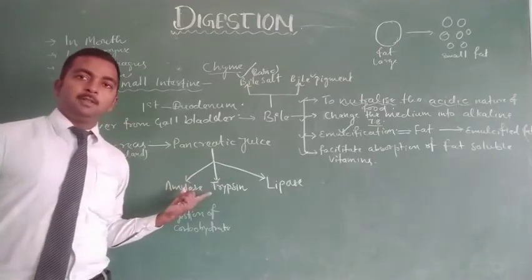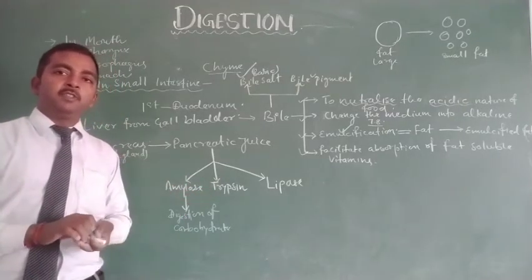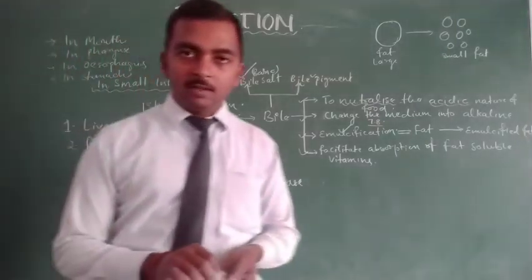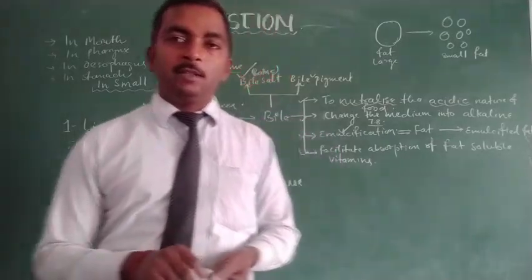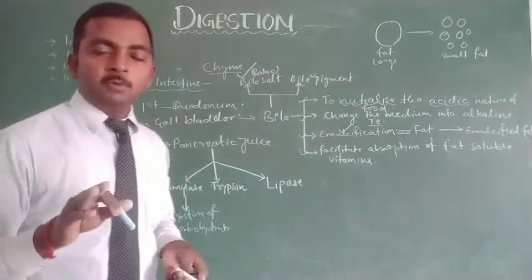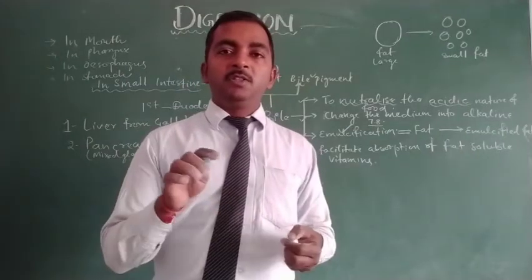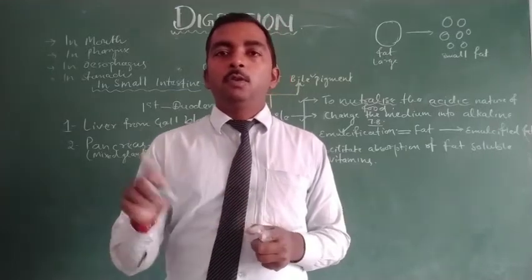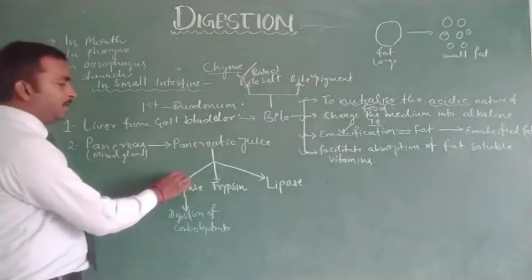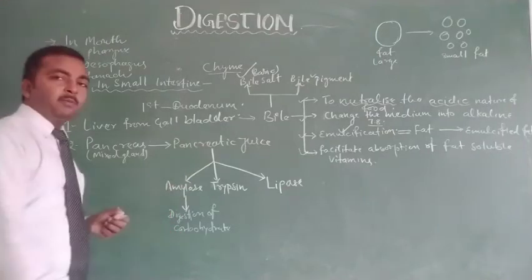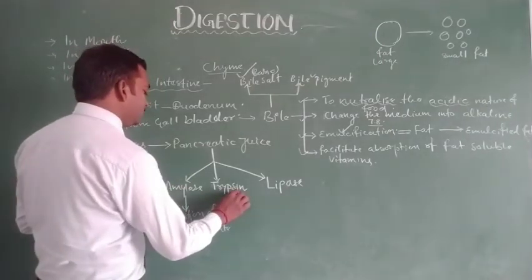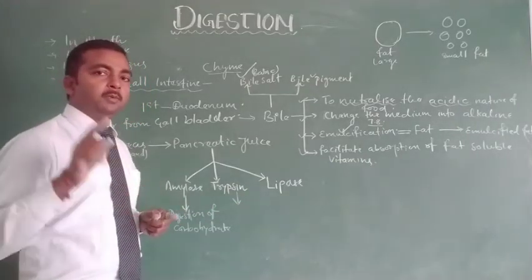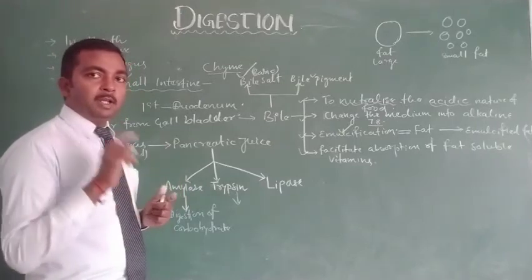Before this, we have also discussed salivary amylase; in the mouth also amylase is released, which we call salivary amylase, found in saliva. So salivary amylase also performs the digestion of carbohydrate. It means whenever we use the term amylase, this term relates to carbohydrate. It means pancreatic amylase also digests carbohydrate of food, and the digestion of protein first starts in stomach with the help of pepsin.